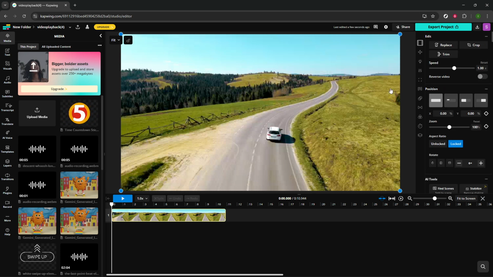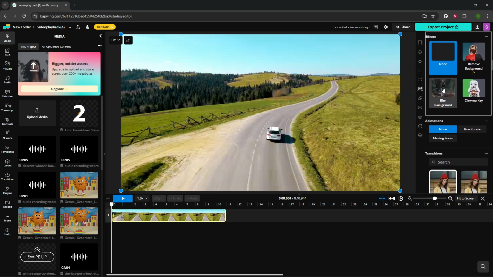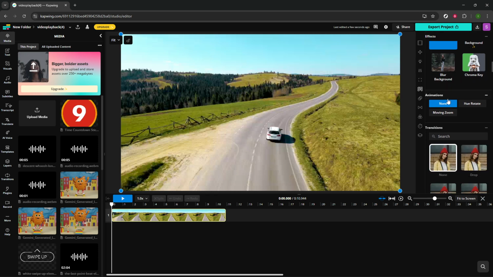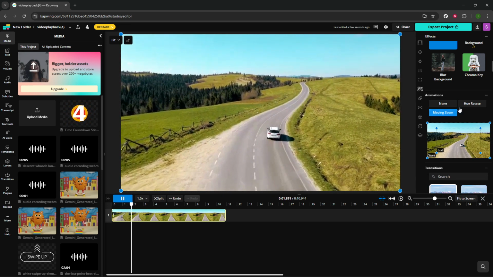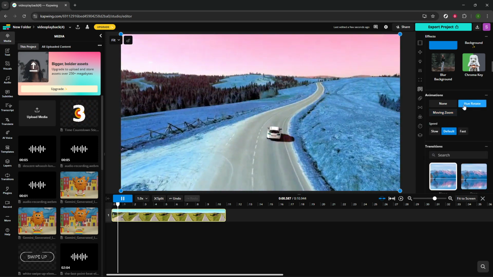On the right side panel, you'll see several tabs. Find and select the Effects tab. This is where the fun begins. The Effects tab provides you with a suite of options for animations, transitions, and other visual enhancements. I encourage you to start by trying different animations. Animations can add dynamic movement to still scenes or emphasize key moments in your video. Explore the array of available options like fade-ins or spin effects to see what matches your creative vision.